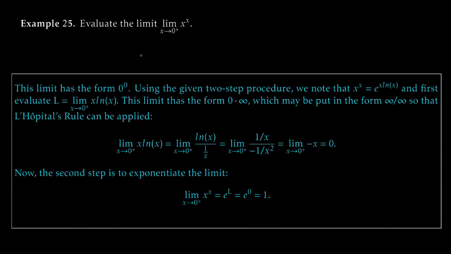Okay, here we are back with a super classic example, x to the x. Let's evaluate the limit as x goes to 0 from values bigger than 0, so from the right-hand side, of x to the x. All right, pretty easy to see that the limit as x goes to 0 of x to the x is just 0 to the 0, right? So we've got this indeterminate form.